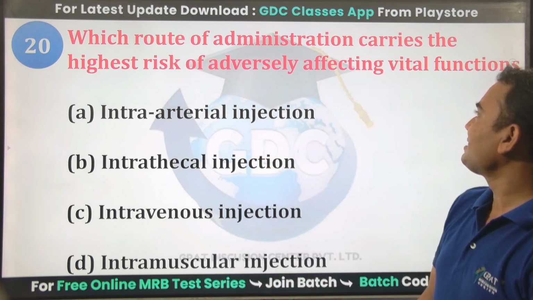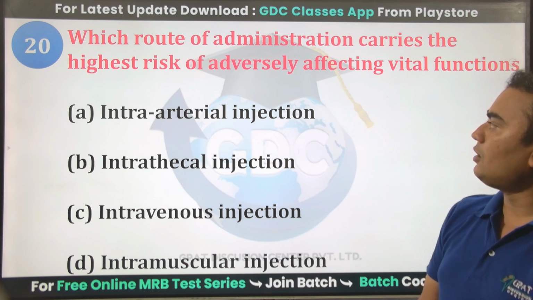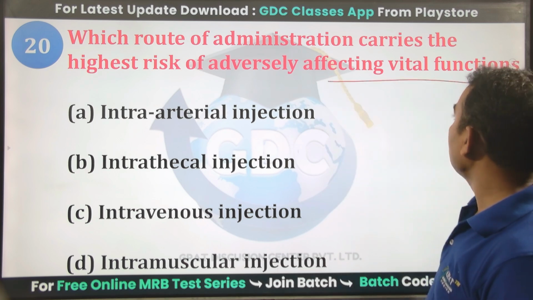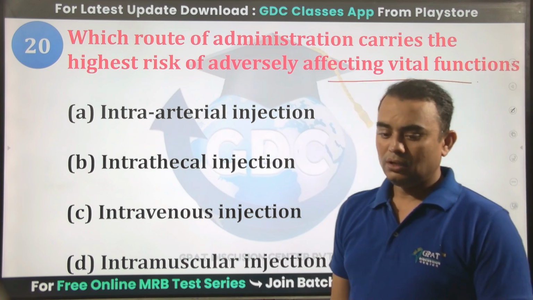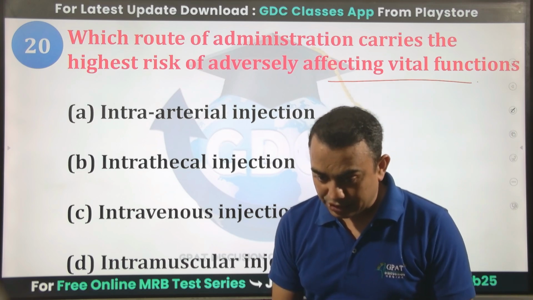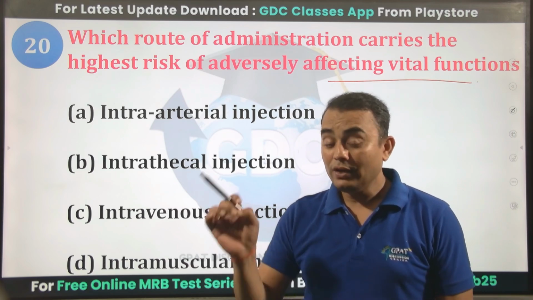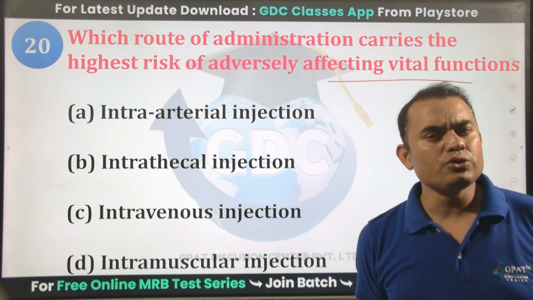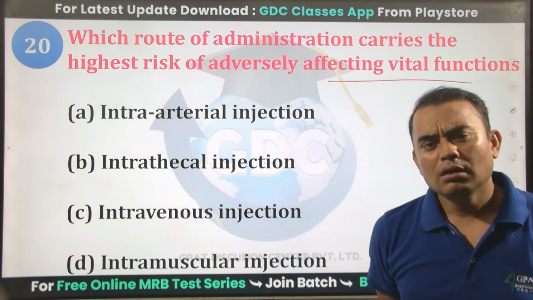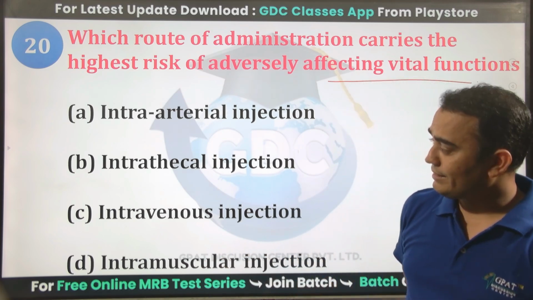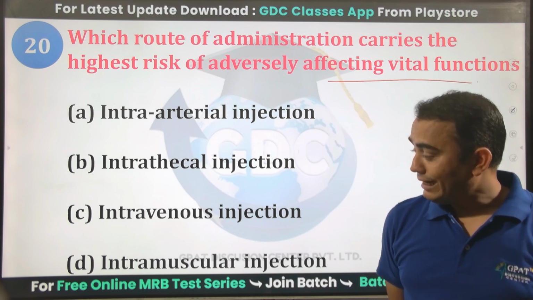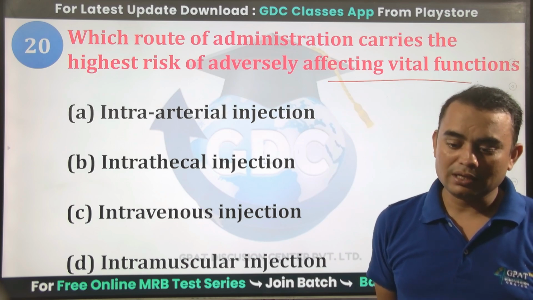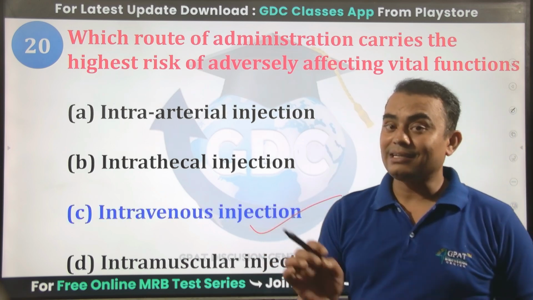Which route of administration carries the highest risk of adversely affecting vital functions? Which route of administration carries the highest risk of adversely affecting vital functions? Meaning which route affects the maximum organs of our body? Intra-arterial, intrathecal, intravenous or intramuscular? The correct answer will be intravenous.